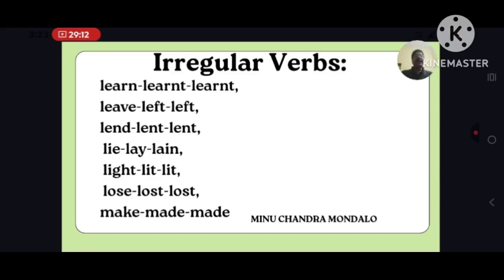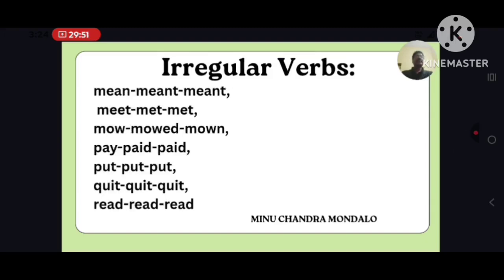Lie, lay, lain. Light, lit, lit. Lose, lost, lost. Make, made, made.